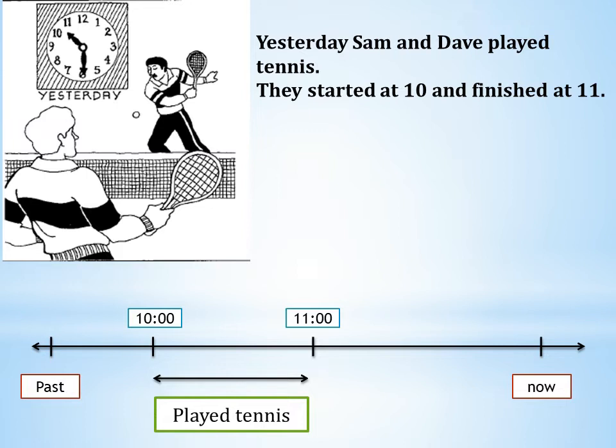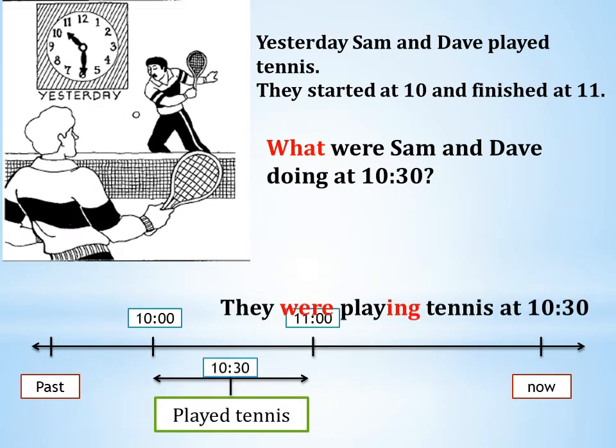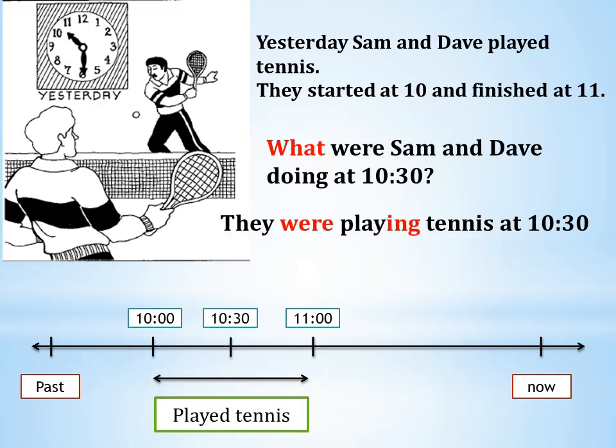If you have a question like, what were Sam and Dave doing at 10:30? The answer will be they were playing tennis at 10:30 because this period, which is 10:30, is between 10 and 11. Let's look at another example.